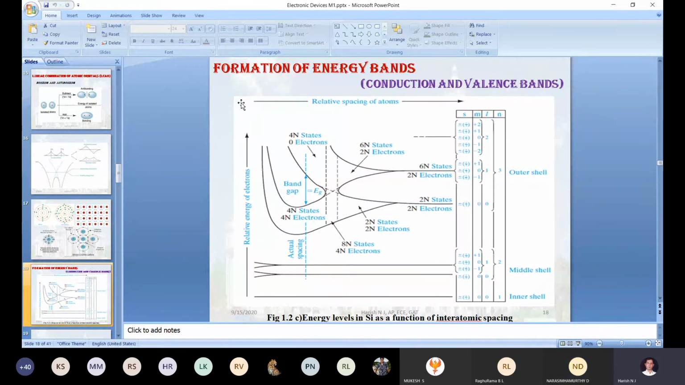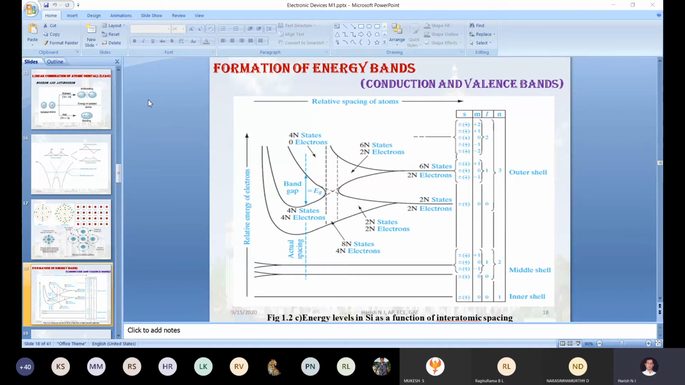The main topic under this module is the energy band. How are the energy bands created in a semiconductor? What are the energy bands? Conduction band, valency band, and one more band called the energy gap or forbidden band. How it is initiated in the semiconductor, we will study now.